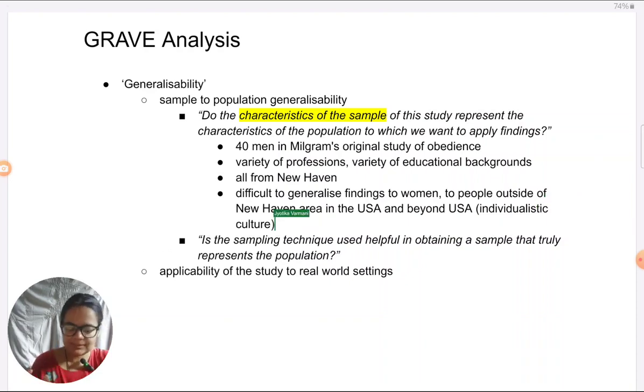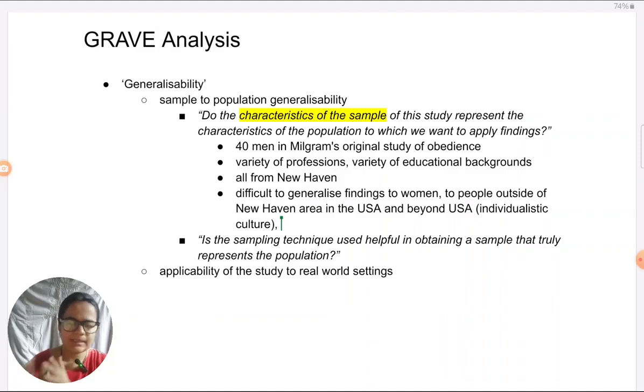When it comes to cultural consideration, definitely most studies are done in a given culture, in one country which has its own culture. Now, when we say that the findings would not generalize to other cultures, we need to be able to justify why. For everything, we need to have a reasoning.